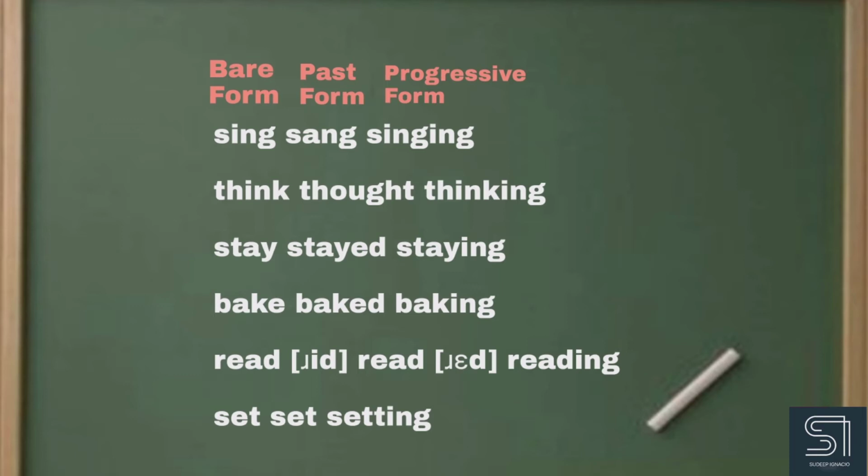Read, R-E-A-D, read, and read, R-E-A-D, read. Both have the same spellings, but they are different in pronunciation. Set and set. In its bare form it is set, in the past tense form it is also set, and in the progressive form it is setting. So for a few verbs, the past tense form is spelled and pronounced the same as the bare form.